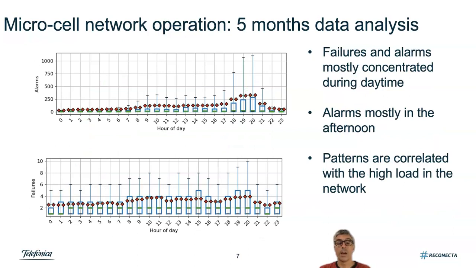Now here we analyze the distribution of the number of alarms and failures across days and across sites. The first thing that we observe is that failures and alarms are mostly concentrated during daytime, when the network is more used. Actually, alarms are mostly concentrated in the afternoon and in the evening, when there is even more traffic in the network. All of this highlights that the network patterns are correlated with the failure patterns. And so one of the main causes of the issue is the high load on the network.